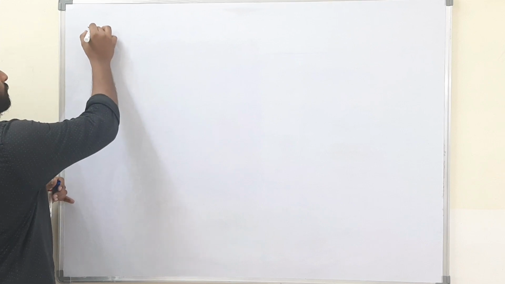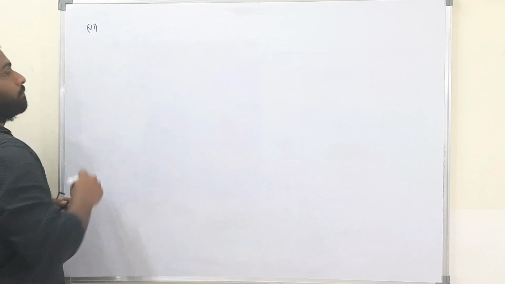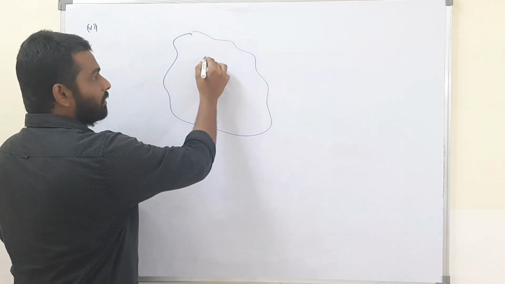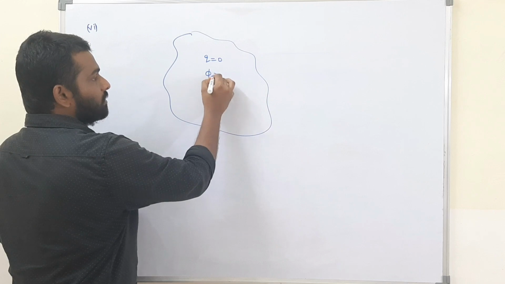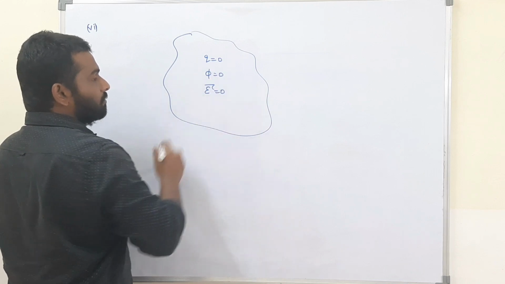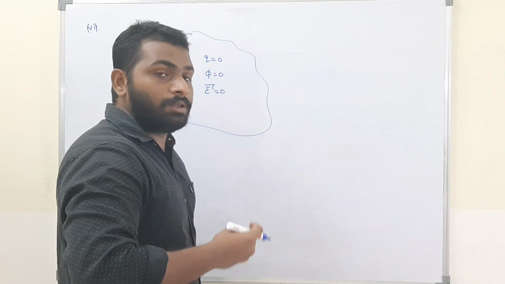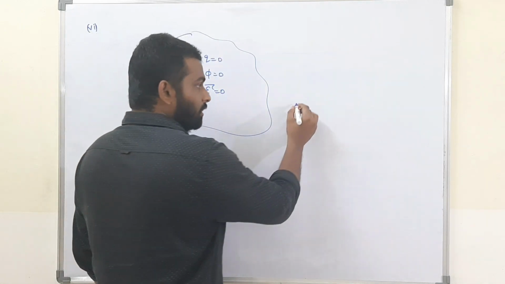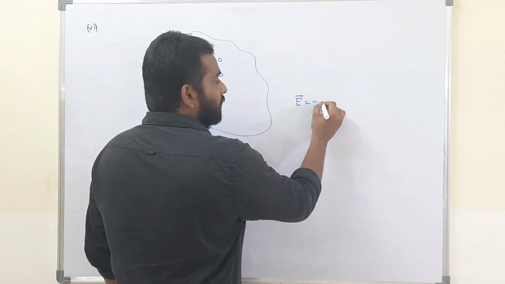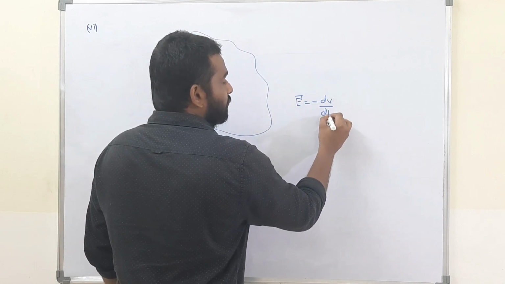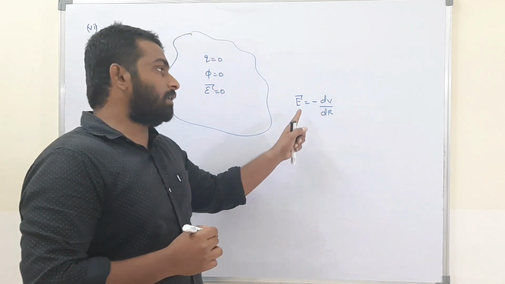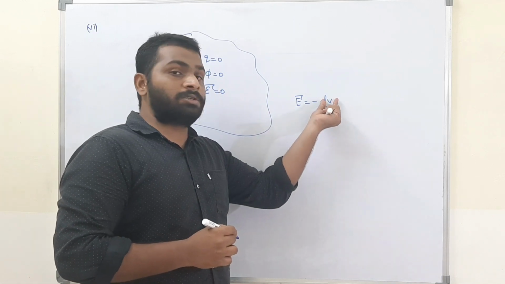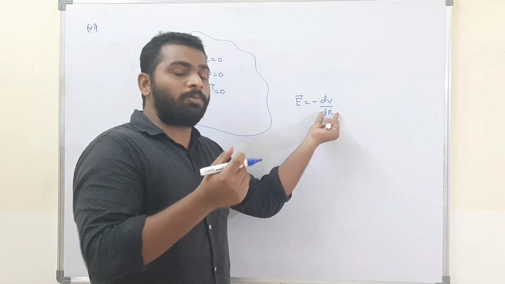Okay, see the last point. Just now we have studied that inside a conductor, the charge is zero, the flux is zero, the electric field is zero. Now, what is the relation between the electric field and the potential? Potential we will study in the next chapter. The electric field is exactly equal to minus dV by dr, the difference in potential to the distance between the two points.